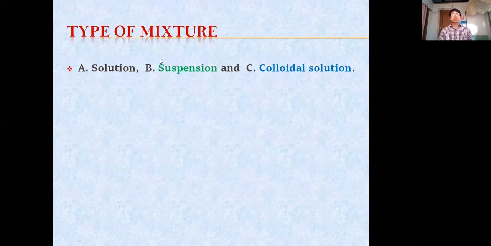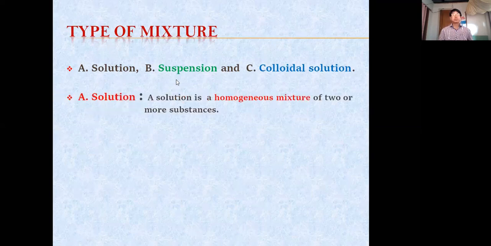Types of mixture, okay. Again, there are different types of mixture. First, as a whole, mixtures are classified into homogeneous and heterogeneous. And the other classification is solution, suspension, and colloidal solution. Okay. First, it is a solution. Again, a solution is a homogeneous mixture of two or more substances.